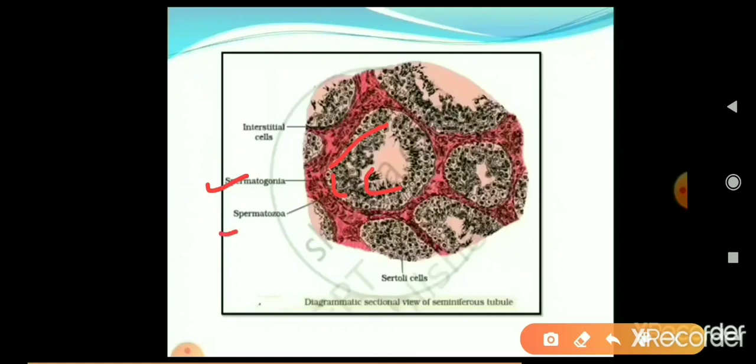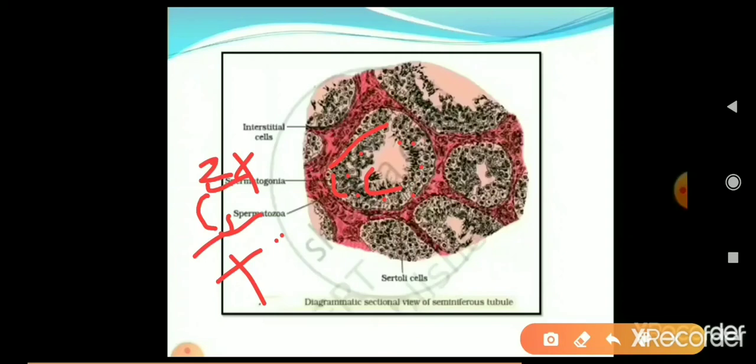These are known as spermatozoa. Sperms are haploid in nature, but spermatogonia are diploid, meaning 2x, and sperms have x number of chromosomes. So these are haploid and these are diploid. They form from spermatogonia. In between these spermatogonia, some cells lie. These cells are called Sertoli cells. These Sertoli cells are for nutrition of the developing sperm.